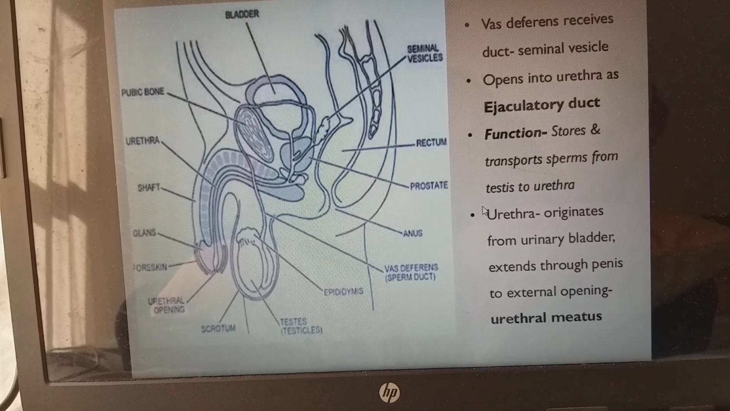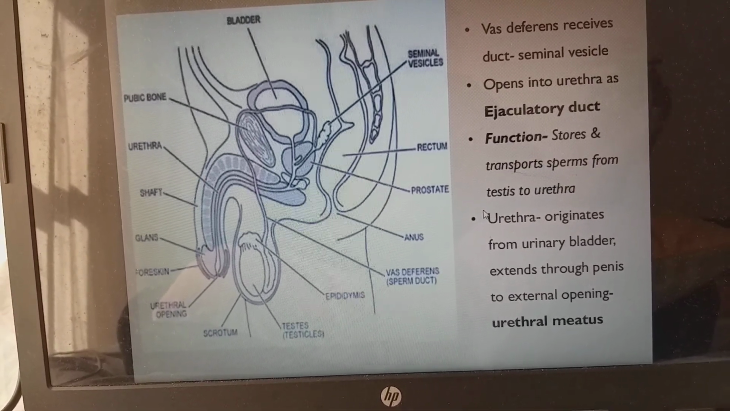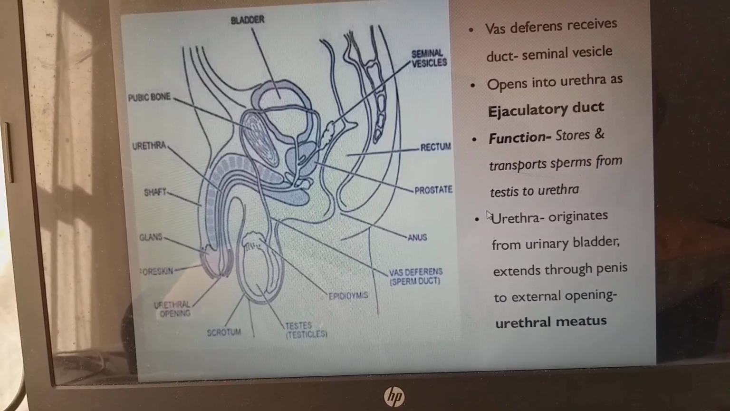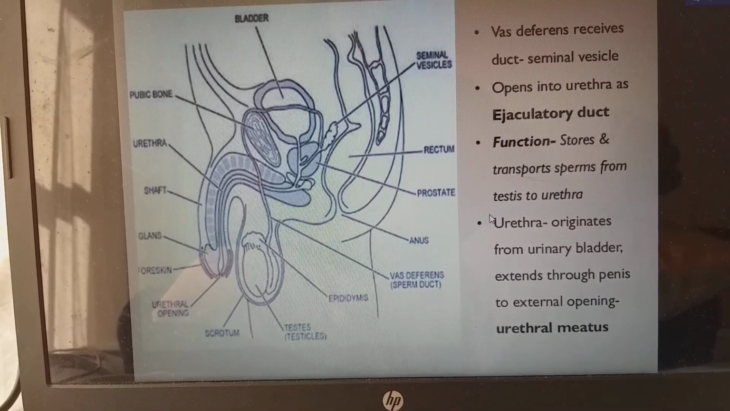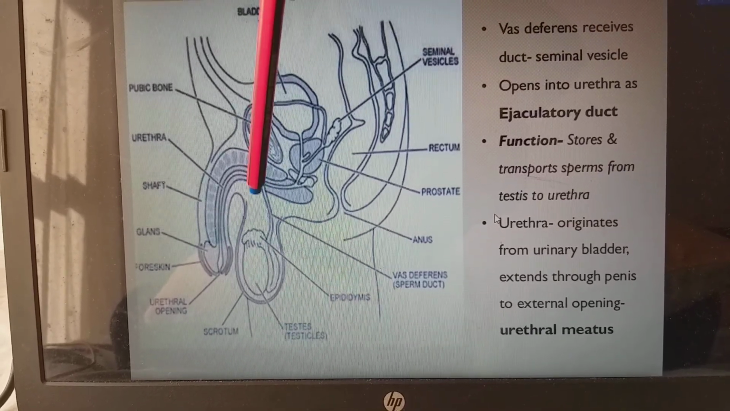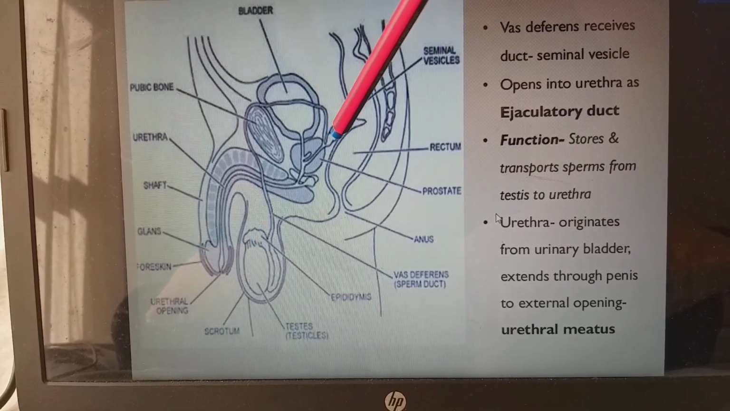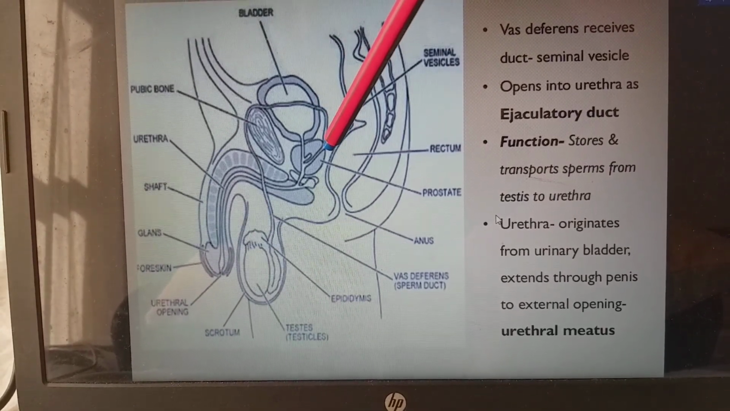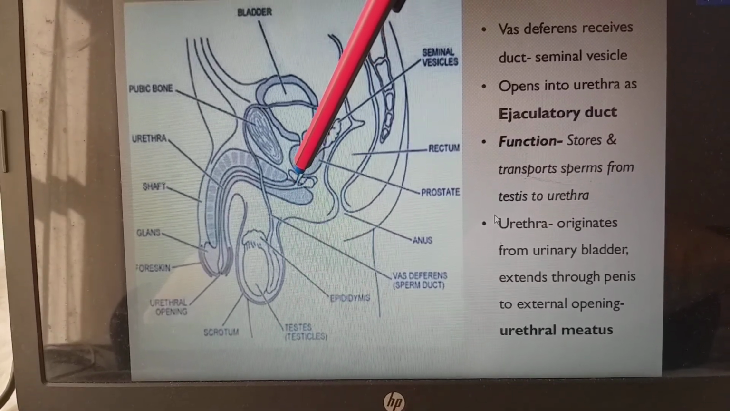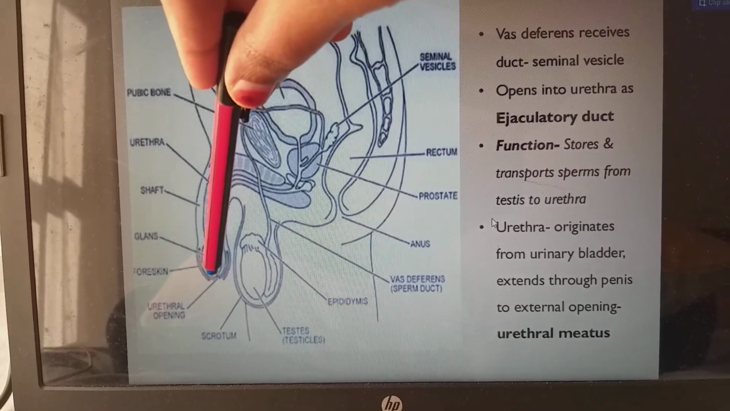Functions as store and transport the sperms from testis to urethra. Urethra originates from the urinary bladder and extends through the penis to external opening, which we call the urethral meatus. Meatus means opening. So again I will explain you clearly that. So we have the vas deferens. So after vas deferens we have the seminal vesicle. Now the vas deferens and seminal vesicle unite to form ejaculatory duct. Now the ejaculatory duct will connect with urethra. The urethra will pass into the penis and finally will open with urethral meatus.